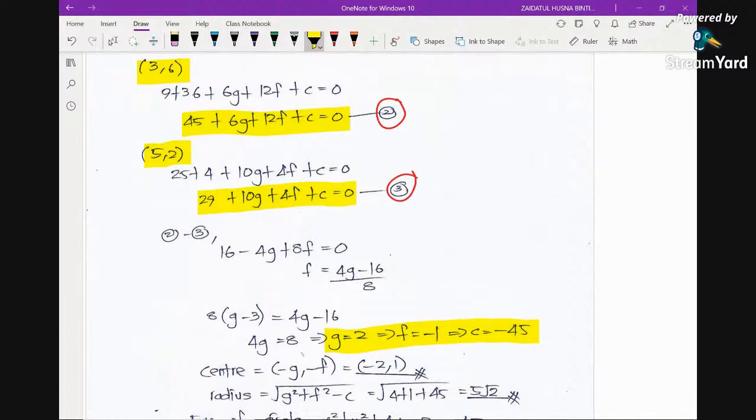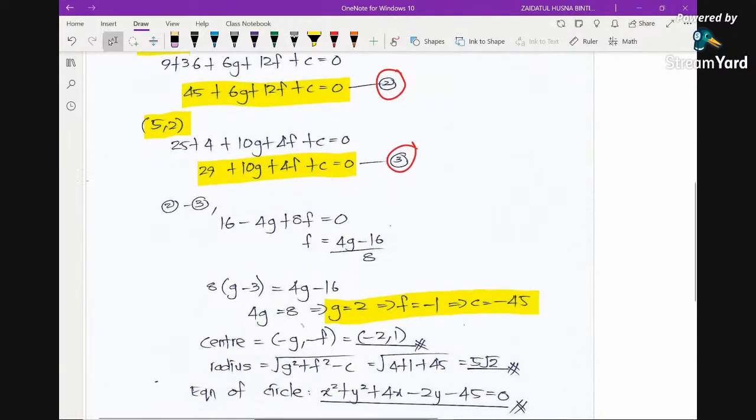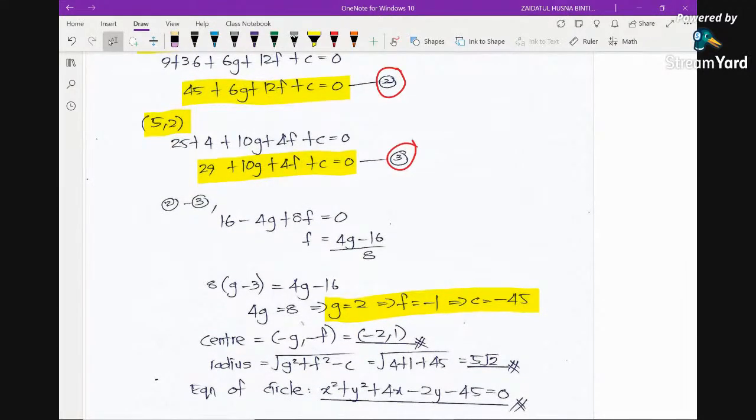After we get the values of g, f, and c, you just substitute to get the center, because we know the center is negative g, negative f. So we get negative 2, 1, and the radius is the square root of g squared plus f squared minus c, which is this, and you will get the answer to be 5, 2. And because we have obtained the values of g, f, and c, you just substitute into the general equation, then you will get this answer.